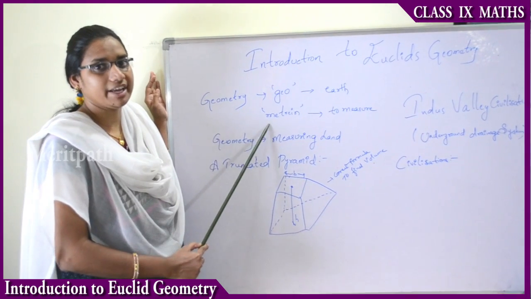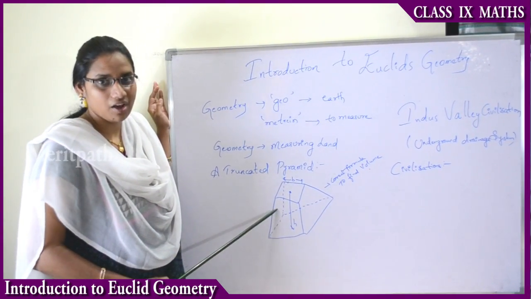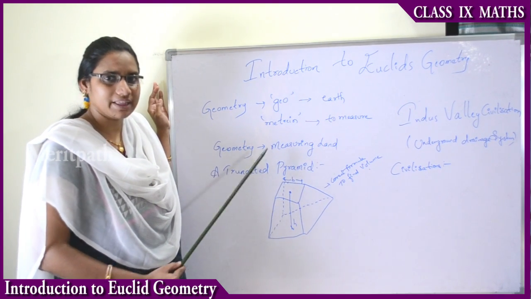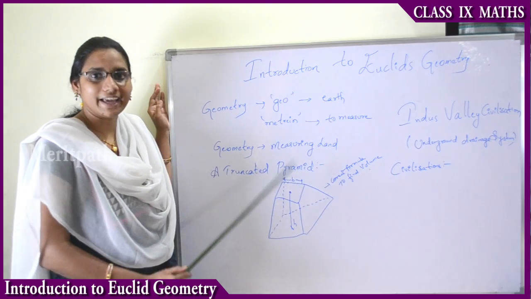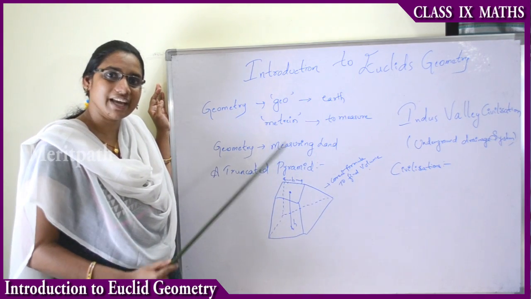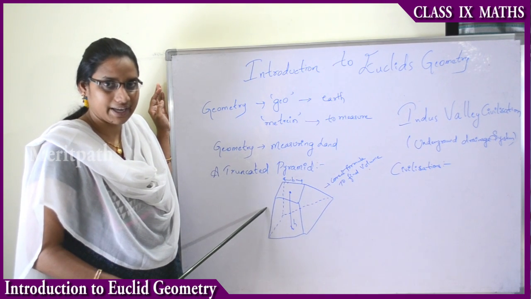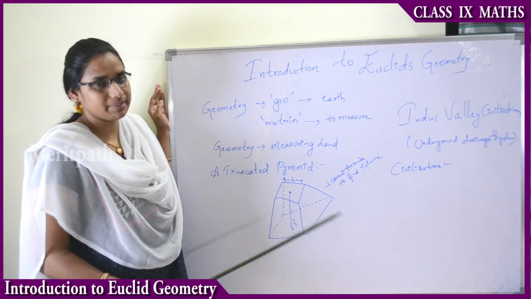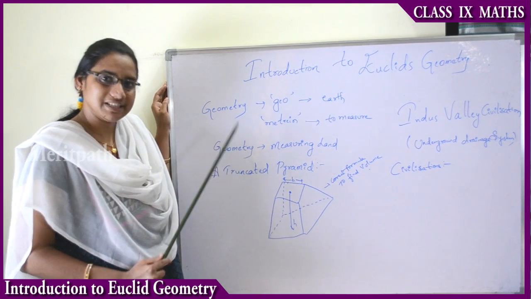Geometry was discovered in order to find or measure land area, for construction purposes, or for truncated pyramids. Whatever the area, volume or surface of each and every shape we get, all of it will be measured by using Euclid's geometry. Now let us see what geometry is.